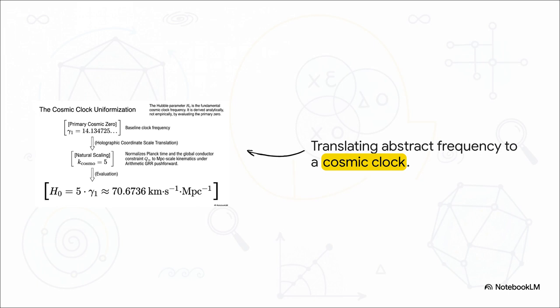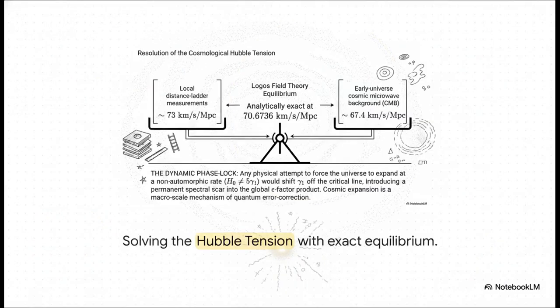But how do we translate this abstract mathematical frequency into a physical cosmic clock? Well, the framework applies a holographic coordinate scale translation. The math naturally scales our baseline frequency by a geometric ratio of exactly 5. This is a crucial step, kind of like a bridge, translating microscopic fundamental Planck time units into the massive macroscopic scale of the cosmos.